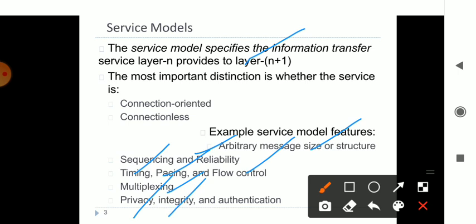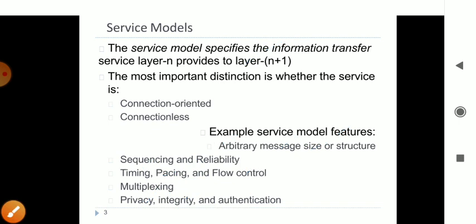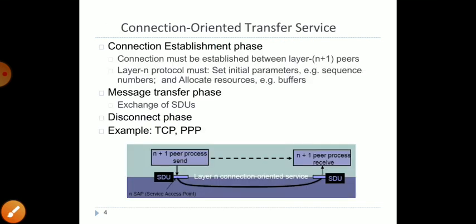And even integrity means they all get involved, they are taken as one, and they are given the service. And authentication: I give some security for my data, by giving a user ID and password. Like that, authentication will be provided for all the features. All these features we will be learning one by one in future sessions. Before that, I will teach you what connection oriented and connectionless services mean.